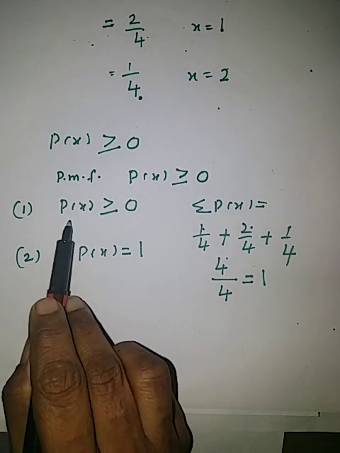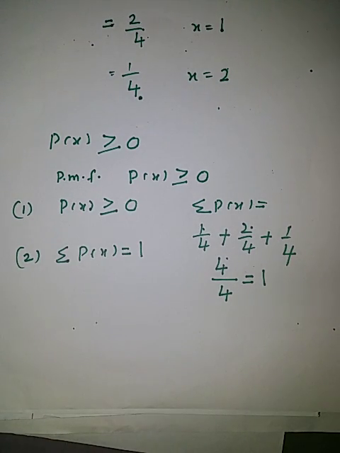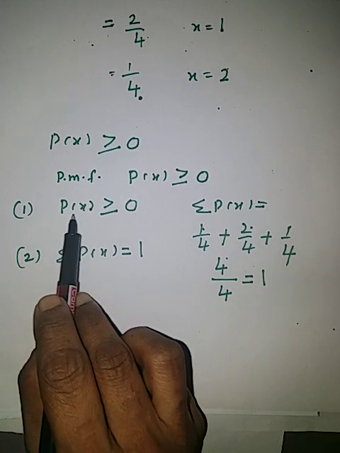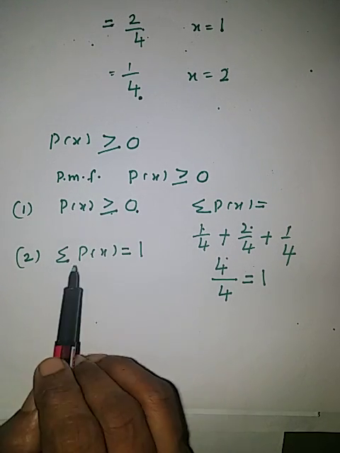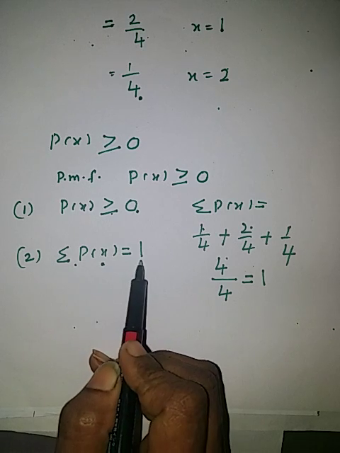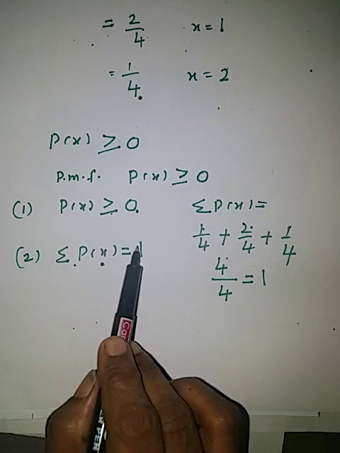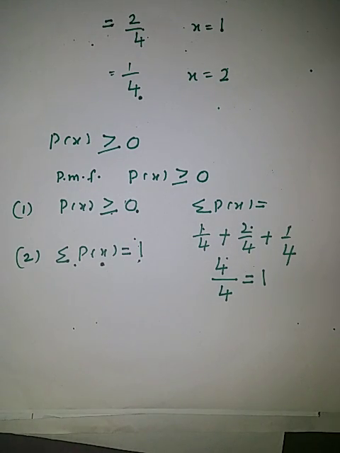So these two are properties of probability mass function. All probability mass function values will be greater than or equal to 0. The sum of all probability mass function values will be equal to 1. If any one of the conditions changes, it is not a probability mass function. It is not a PMF if any one of the conditions is not satisfied.